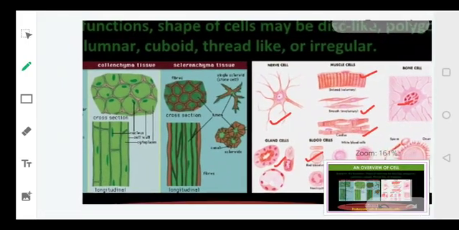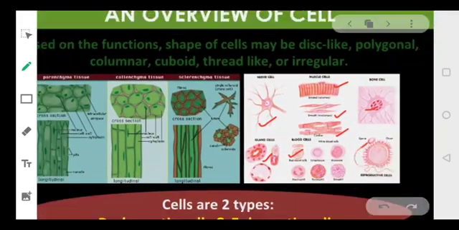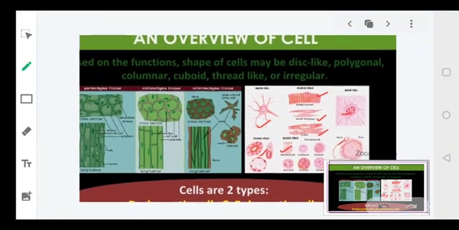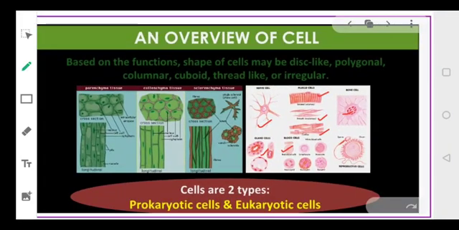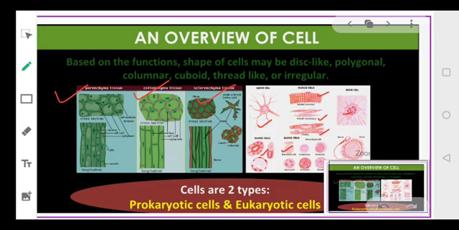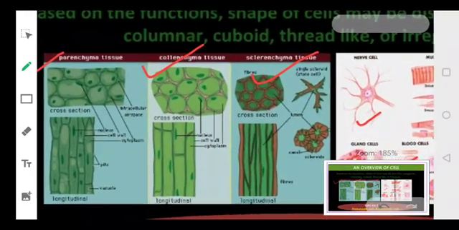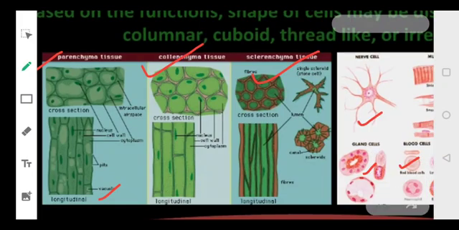Now in case of plant cells also, I am taking one example here. As you can see, I am talking about simple tissues. Simple tissues can be of 3 types: parenchyma tissue, collenchyma tissue, and sclerenchyma tissue. If you look at the structure, let's compare the plant tissues here. This is parenchyma. In parenchyma, the cells are more or less round in shape. Intercellular space is present. The cell wall is made up of cellulose.